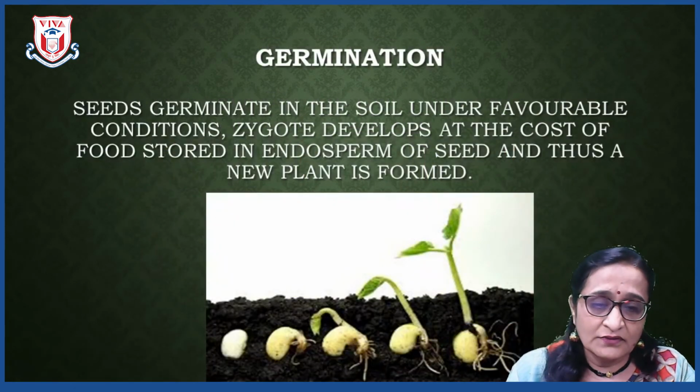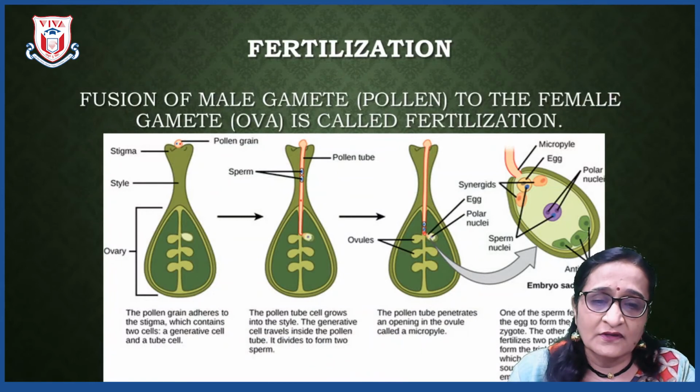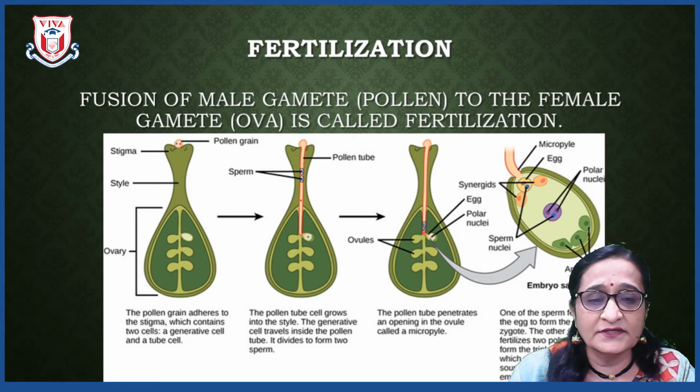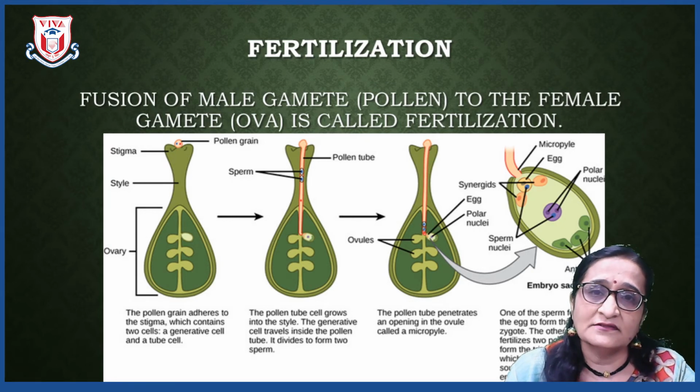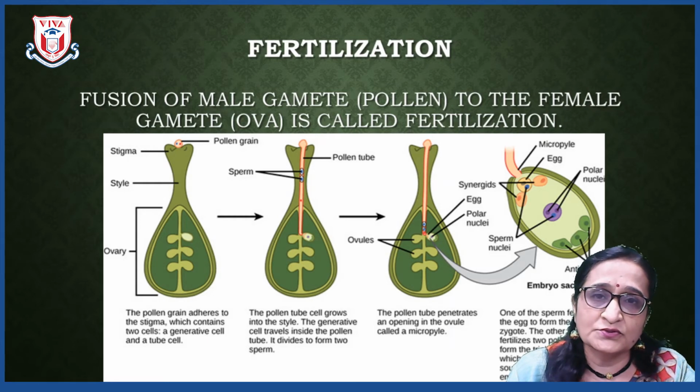ovule. Now, here you will see that the pollen will fuse with the egg cell or oocyte inside the ovule. The first sperm cell which fuses with the oocyte, fertilization takes place and a zygote forms, whereas the second sperm which comes through the pollen tube will fuse with the secondary nuclei, or we can say polar nuclei, and they will form an endosperm. This endosperm will provide the nutritive material for the zygote.